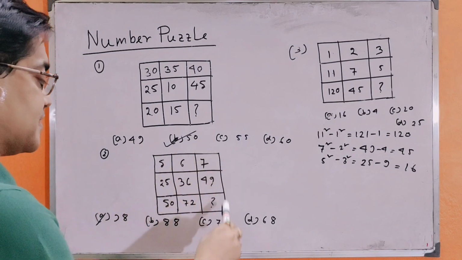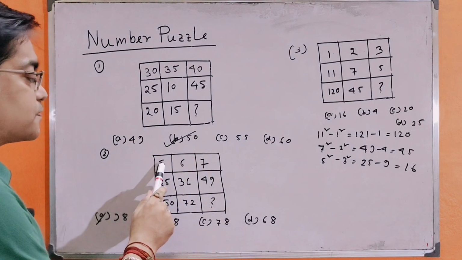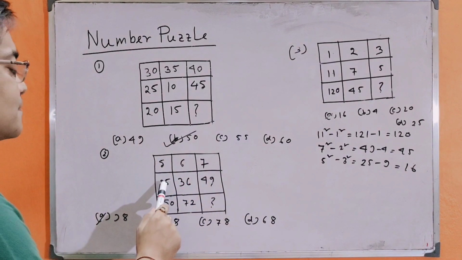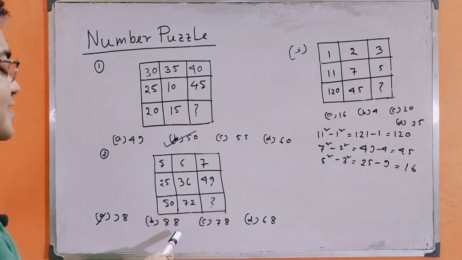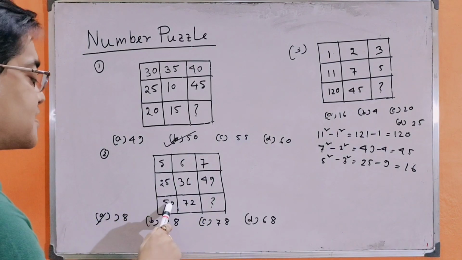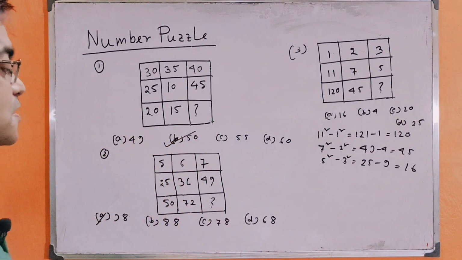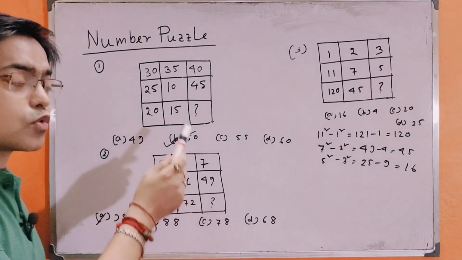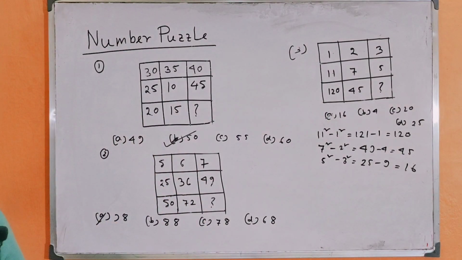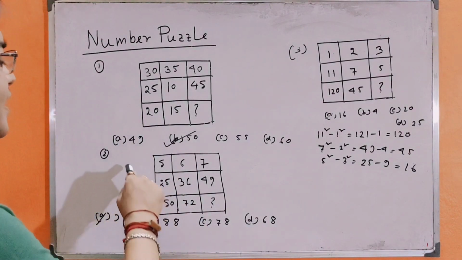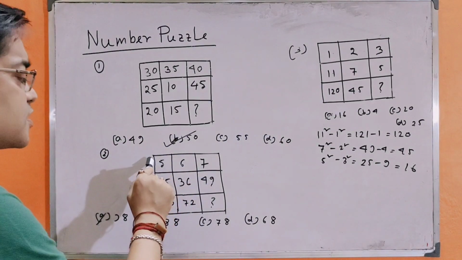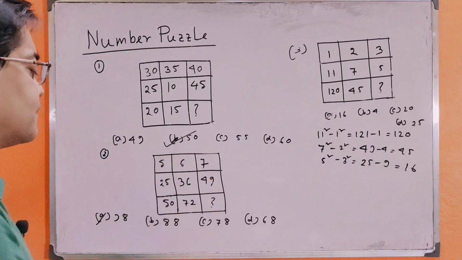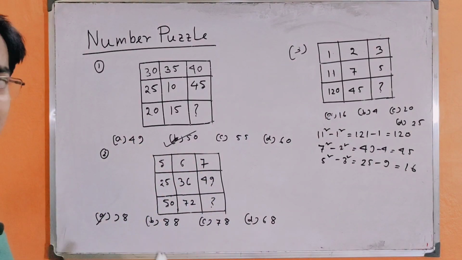Our next problem is: the first row consists of three numbers 5, 6, 7. The second row consists of three numbers 25, 36, 49. The third row consists of three numbers 50, 72 and what? I have to determine which number fits in the empty place. I have to make a relation between the rows and columns.